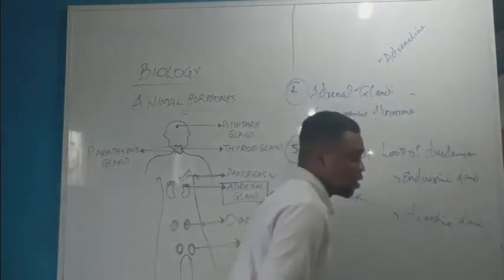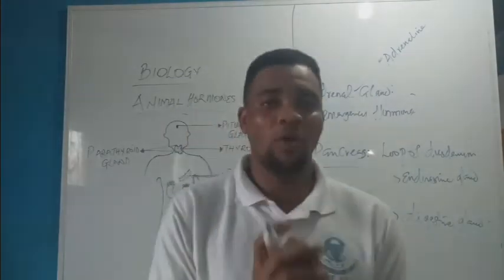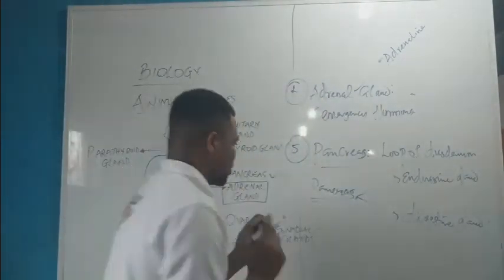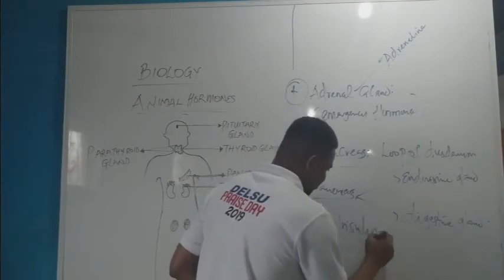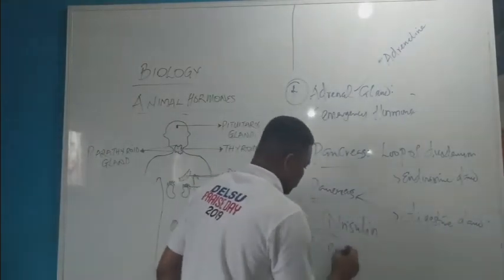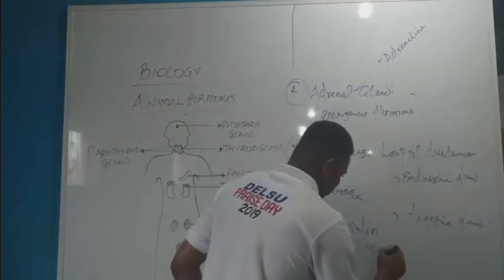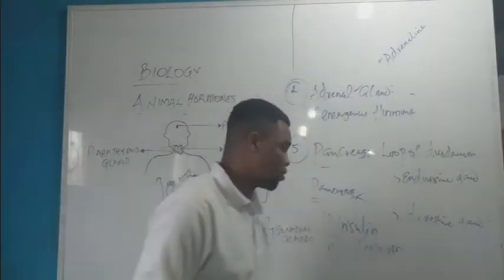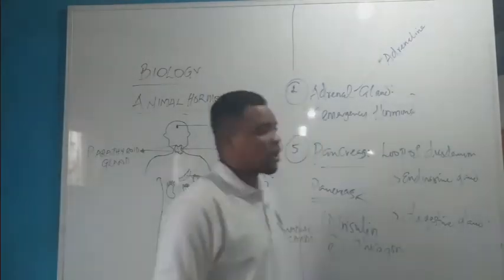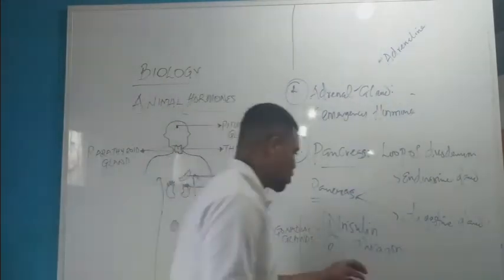Now, what we are dealing with is the endocrine function. The pancreas secretes two types of enzymes. One is called insulin, while the other is called glucagon. Those are known as the enzymes.